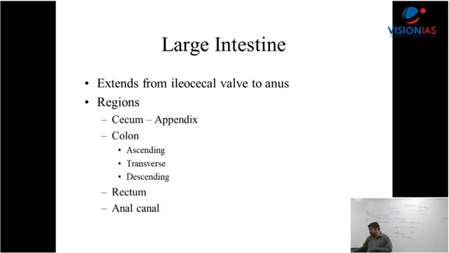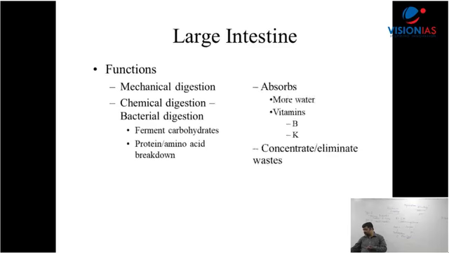There is mechanical digestion, chemical digestion, bacterial digestion, protein and amino acid breakdown, it absorbs more water, vitamins like B and K, and concentrates the eliminated waste. That comes out as fecal matter, which goes through the anus. So the last part of absorption takes place in the large intestine.